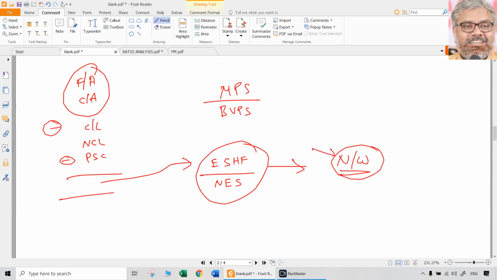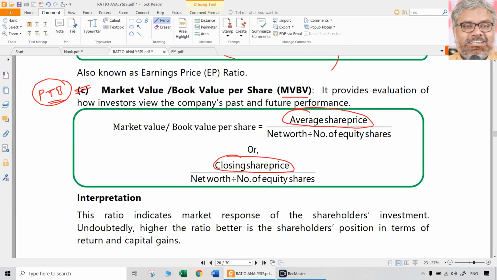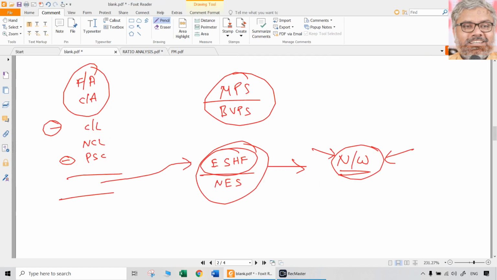Names are different. You can call it net worth sometimes, but net worth is sometimes misleading, but still net worth also you consider as if it is belonging only to the equity shareholders. Equity shareholders funds divided by number of equity shares will give us book value per share. So that will be the denominator. Market price per share is the numerator. So it is called price to book ratio.